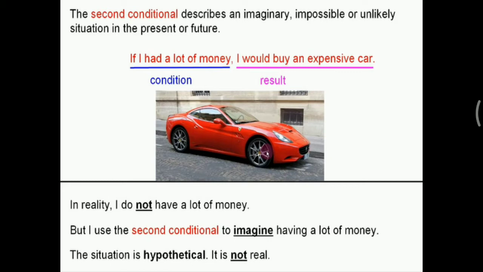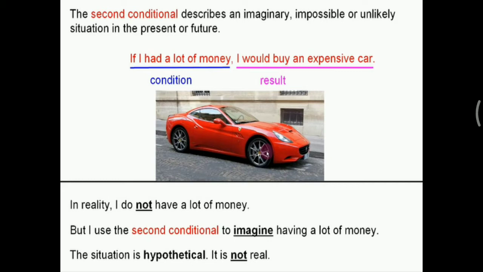But in reality, I do not have a lot of money right now. Kenyataannya saya tidak punya banyak uang sekarang. But in this condition, I use the second conditional sentence to imagine that I'm having a lot of money. Saya menggunakan kalimat pengandaian kedua untuk menghayal bahwa saya punya banyak uang saat ini.